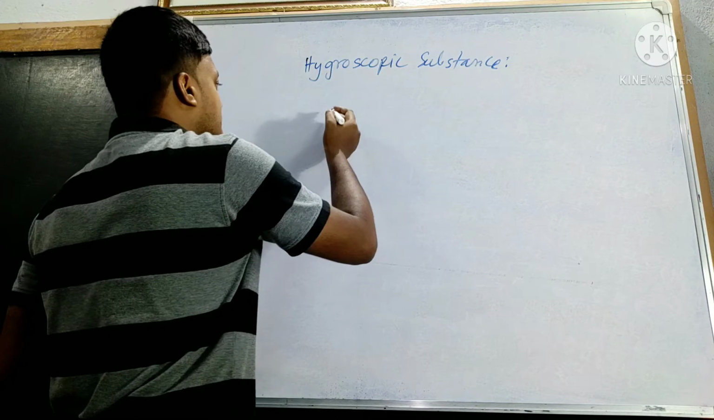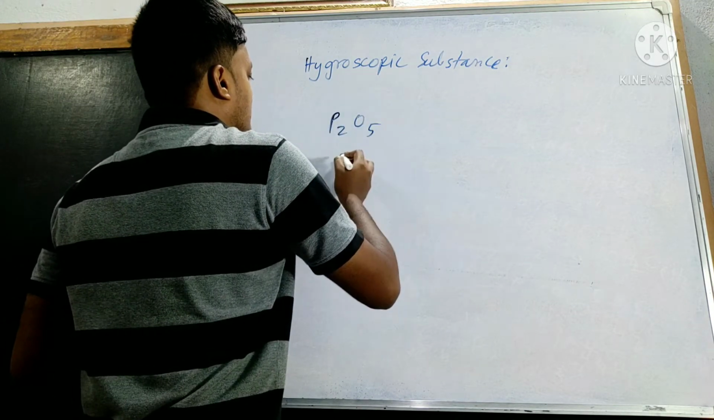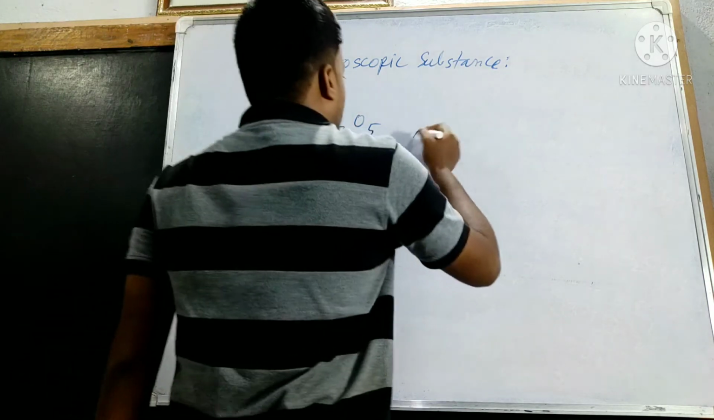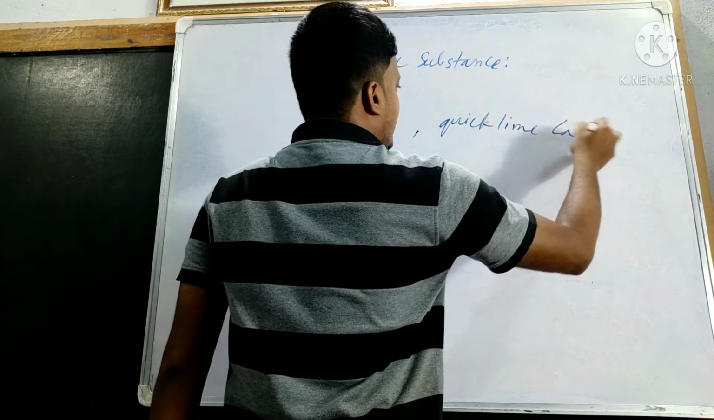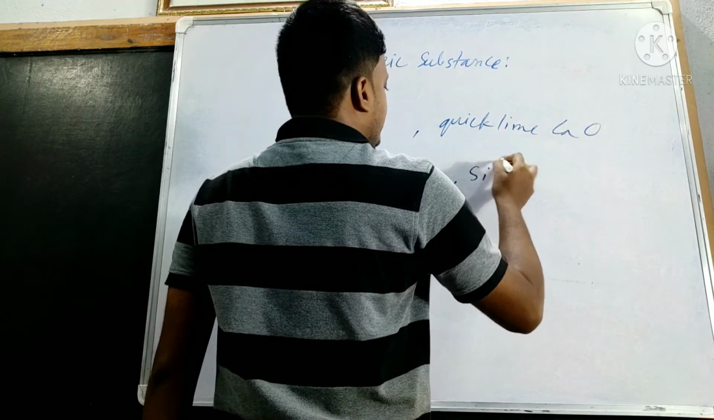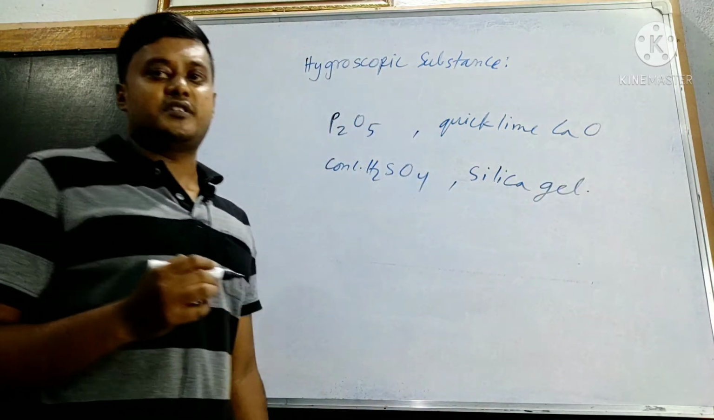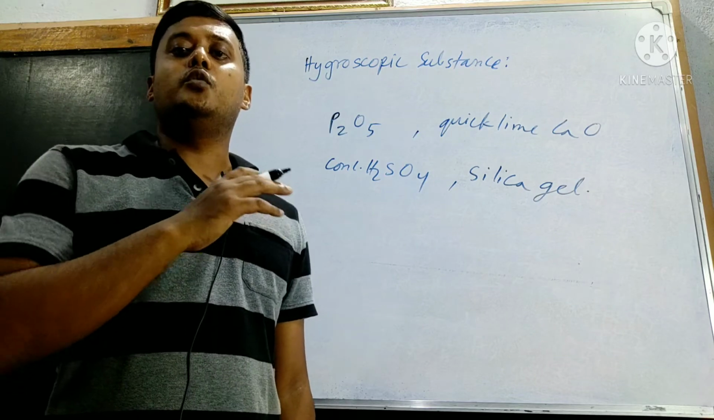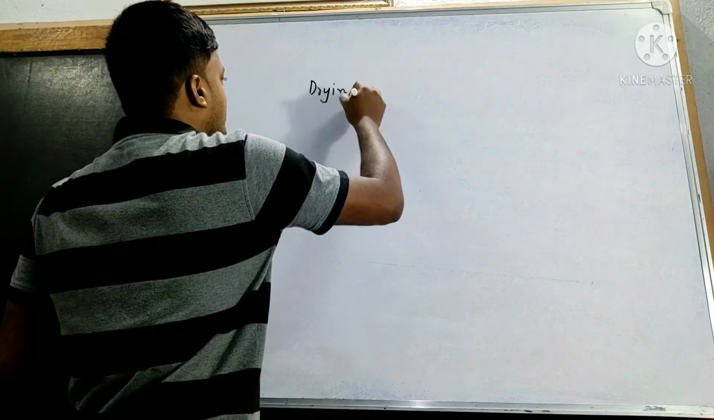For example, P2O5, concentrated H2SO4, quicklime that is CaO, and silica gel. All these are hygroscopic substances. After absorbing moisture, there is no change in the state, that is a hygroscopic substance.